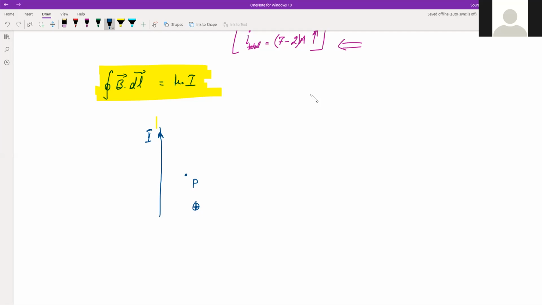Okay. So now what do we do? Now we try to draw a loop through this point, because here there is some magnetic field, and its direction we all know. Now let's draw a loop. So try to understand, this section is now not there.